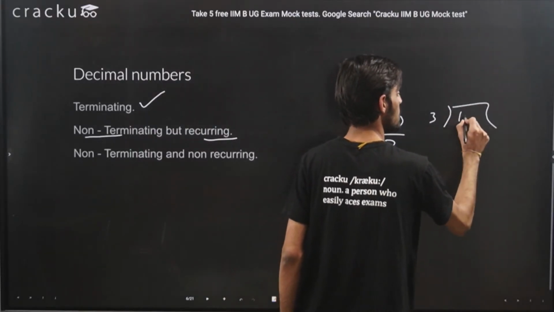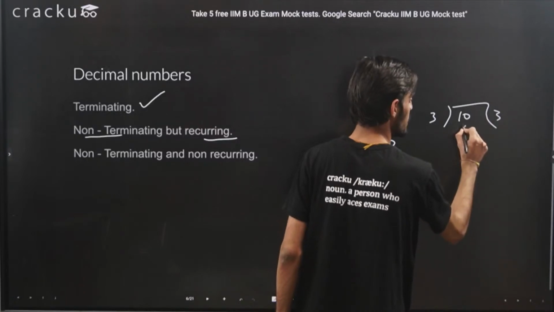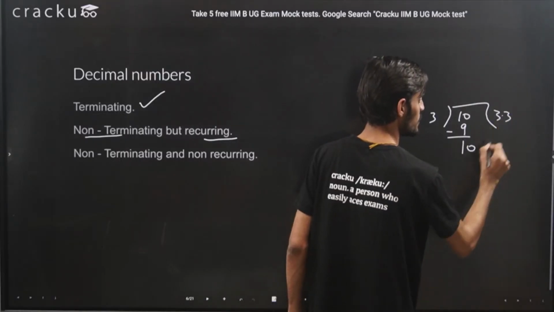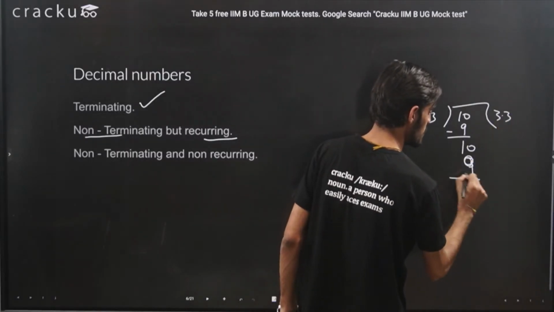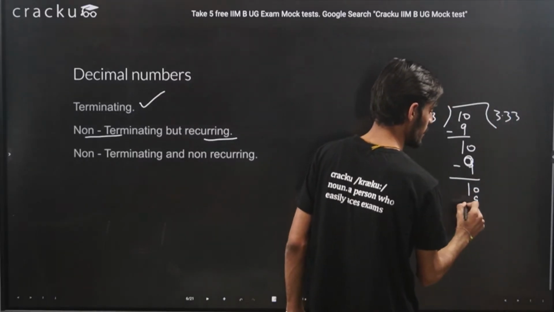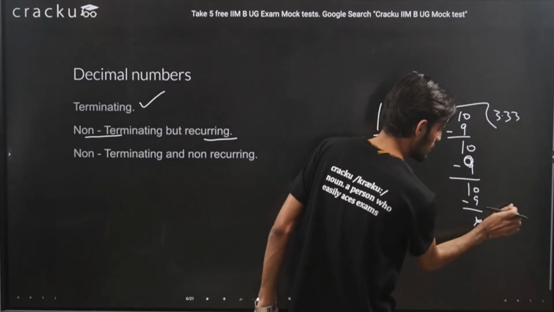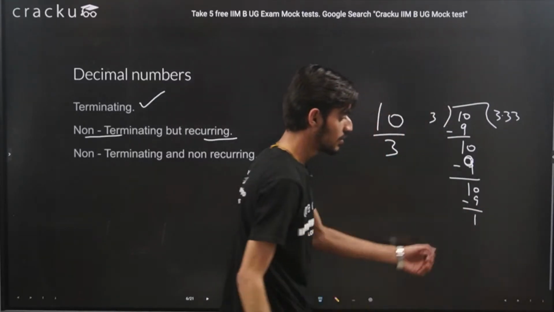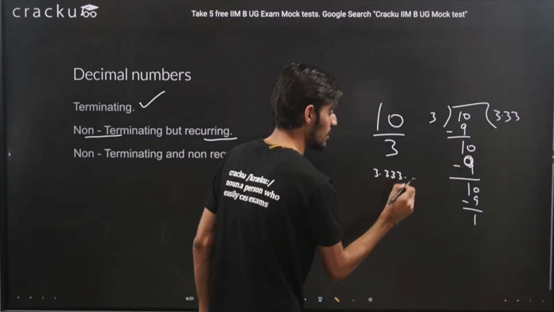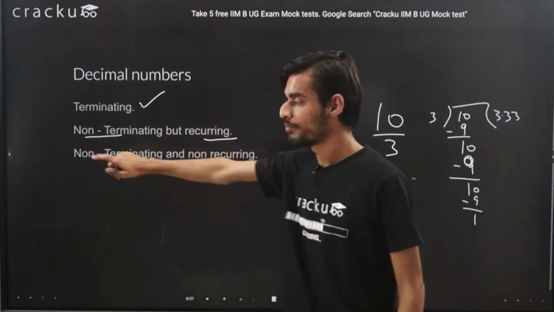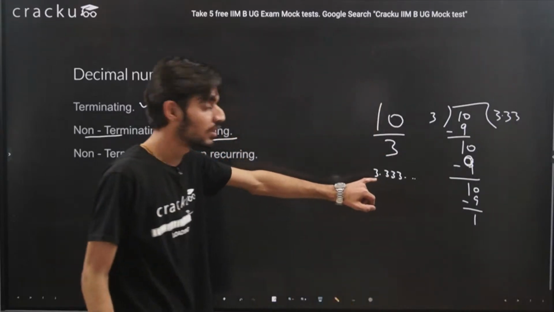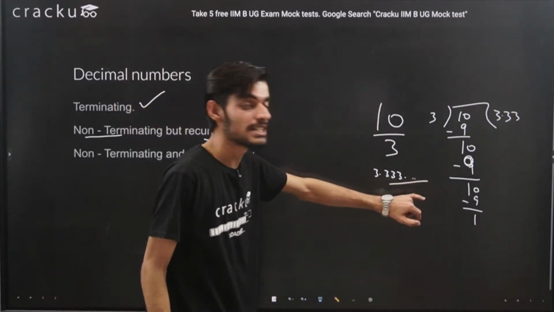what you will get is 3 into 3, that is 9. So 1 will be the remainder. You will take a decimal, then again 3 into 3 is 9, and again 1 remains, and so on, right? So it is not terminating. You will be getting the answer as 3.333 and so on. So it is non-terminating but recurring. By recurring, it means that it is repeating. So even though it is non-terminating, the same number is being repeated.